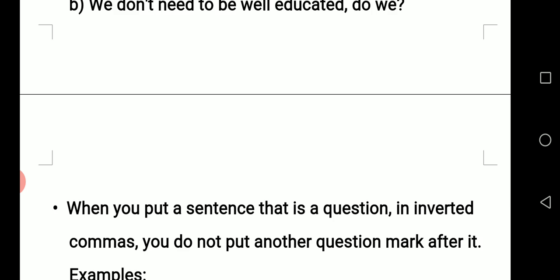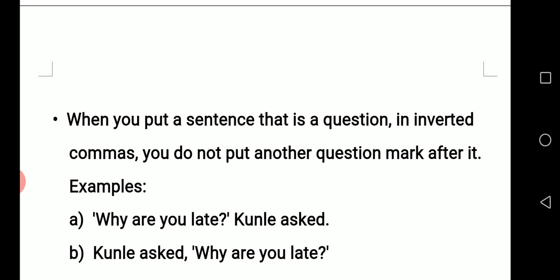Then we reminded ourselves that whenever we quote a question, that is, we insert the inverted commas, the question mark will be before the second inverted comma, not after the inverted comma.